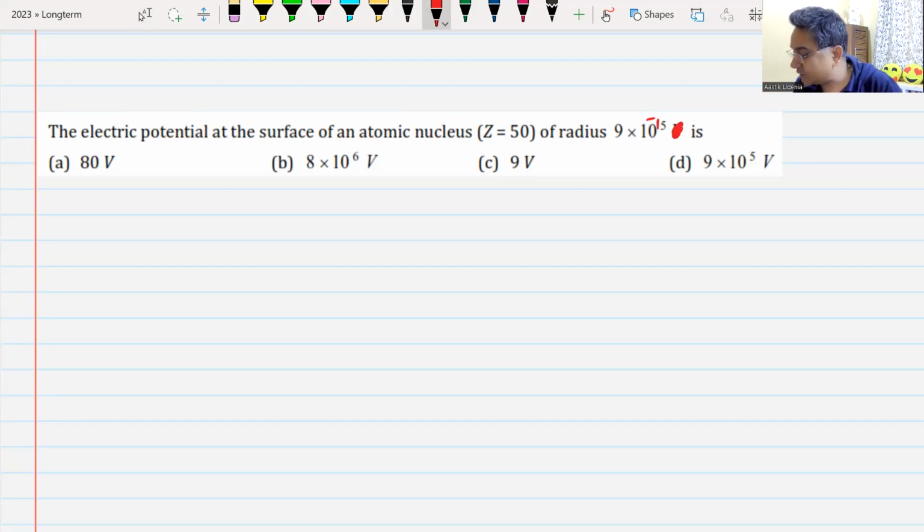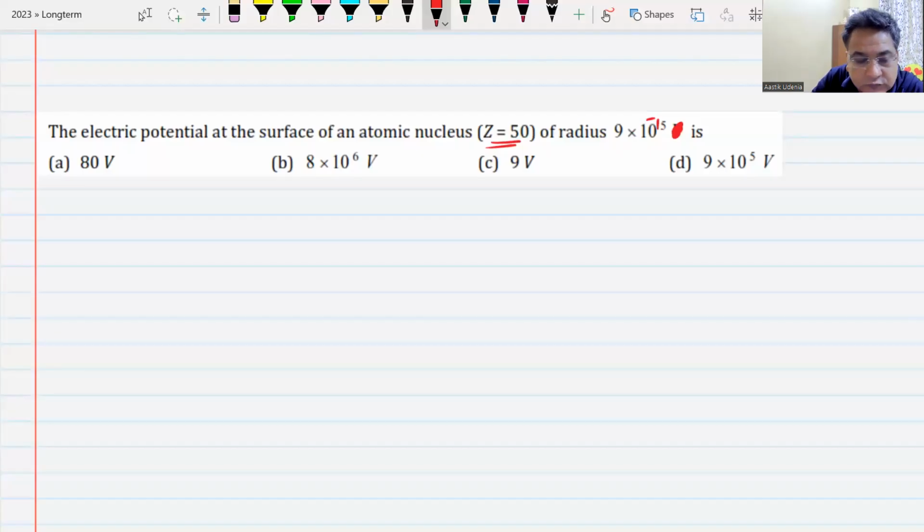Electric potential at the surface, atomic number is 50 and radius is 9 into 10 raised to the power of minus 15. What is the electric potential? I'll give you a minute to do this. Option B is correct. So how are you supposed to do this?